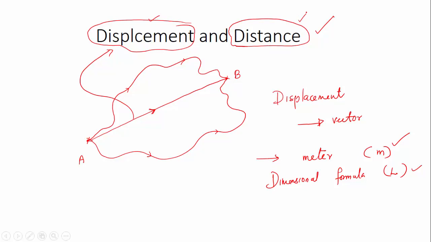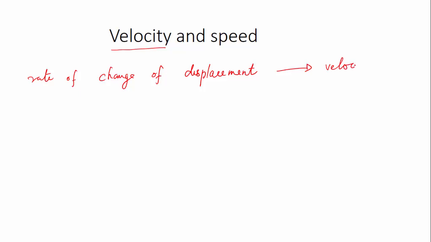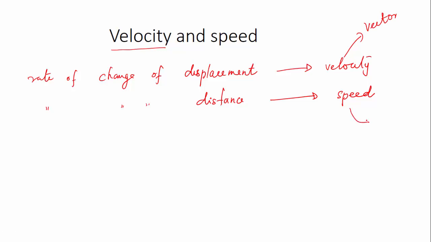Now the corresponding things that are derived are velocity and speed. Velocity is nothing but the rate of change of displacement, and the rate of change of distance naturally is called speed. So naturally the velocity happens to be a vector and the speed happens to be a scalar.